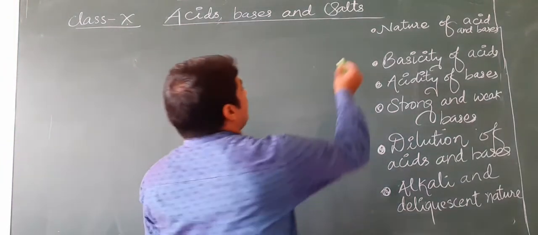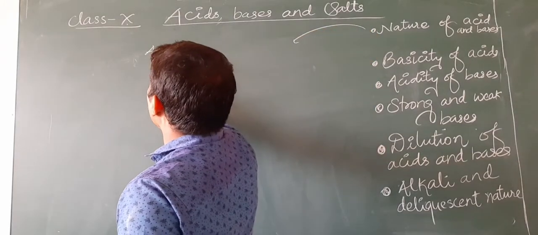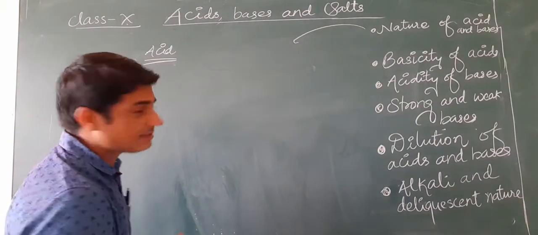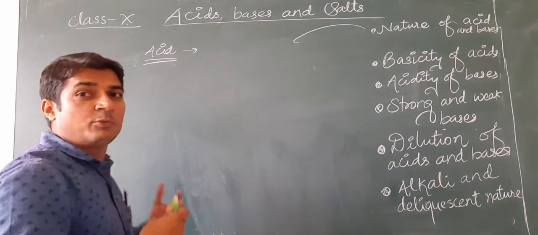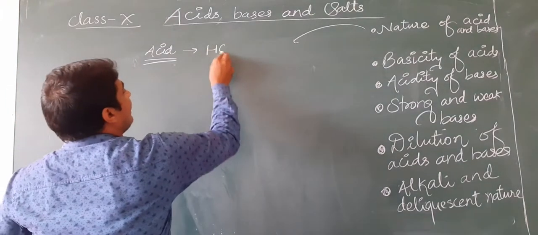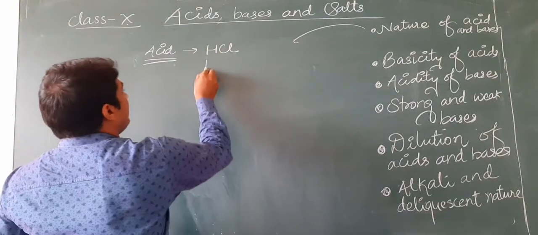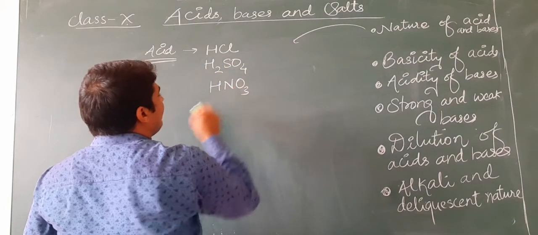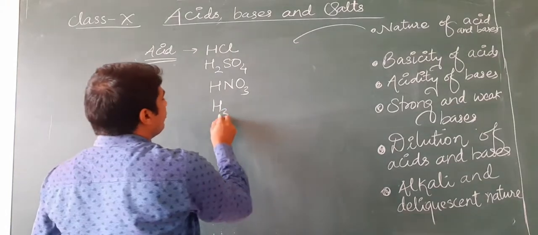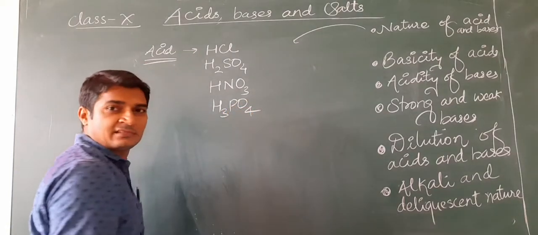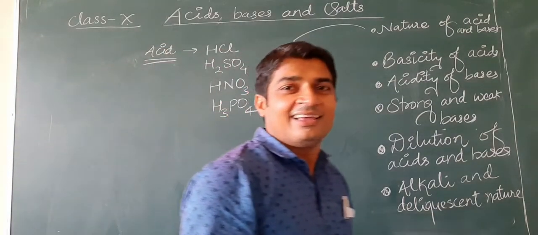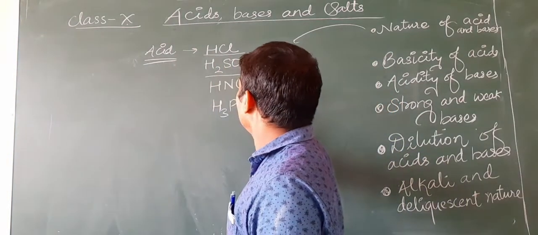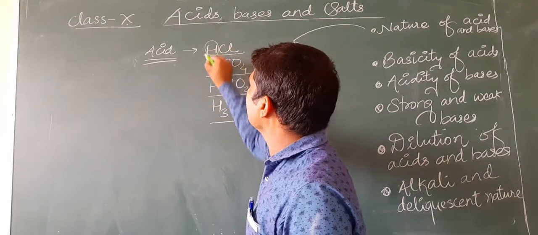So first of all we try to find out what is common in all the acids and bases. So we can write the formula of some acids. For example, HCl, hydrochloric acid, H2SO4, sulfuric acid, HNO3, nitric acid, H3PO4, phosphoric acid. Okay, these are some acids. If we observe the formula of all the acids, then we can find out one thing is common.